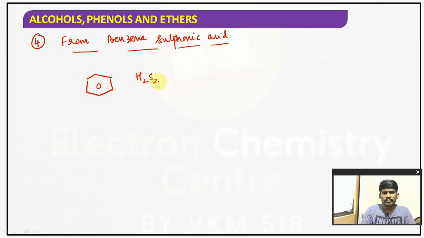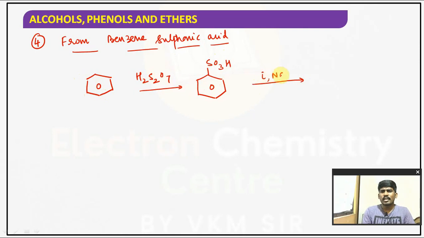with oleum, pyrosulfuric acid, also known as oleum, H2S2O7, it gives benzene sulfonic acid, which is treated with sodium hydroxide. It forms sodium phenoxide, and upon further acidification with dilute HCl, the benzene sulfonic acid gets converted into phenol.